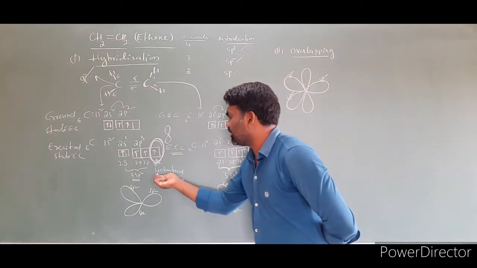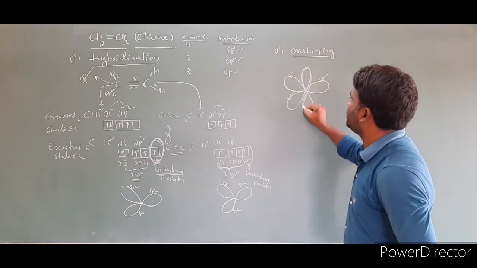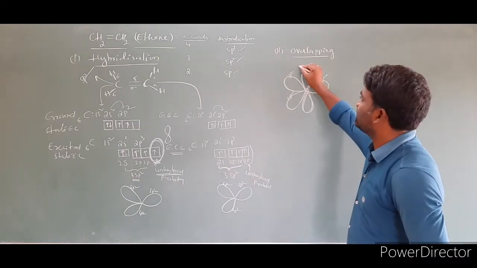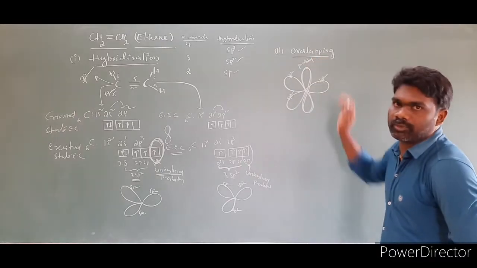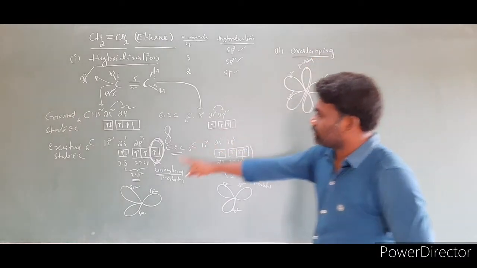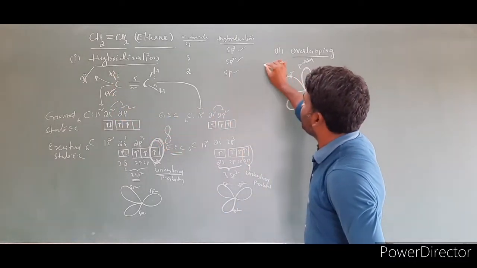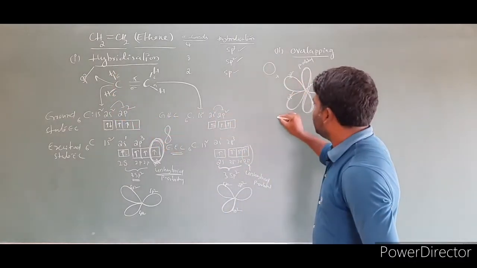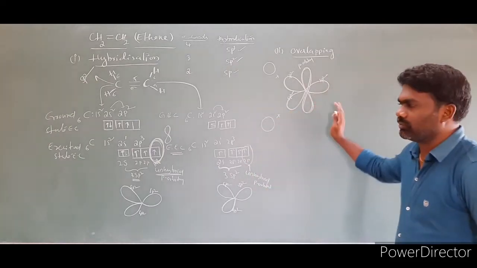This I called an unhybrid p orbital. This unhybrid p orbital I wrote here. This is unhybrid. So this is just a p orbital, not a hybrid orbital. Don't confuse about this point. Then there are 2 hydrogens. Directly I am writing, this is the s orbital of one hydrogen, and this is the s orbital of another hydrogen. Clear? This one side is completed.